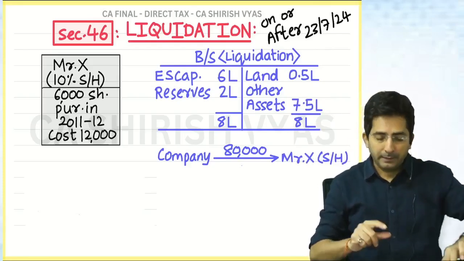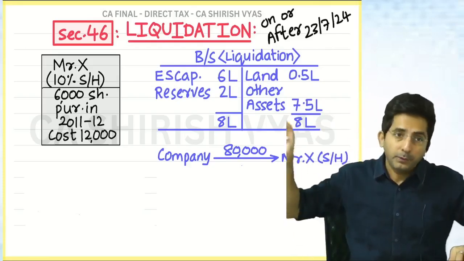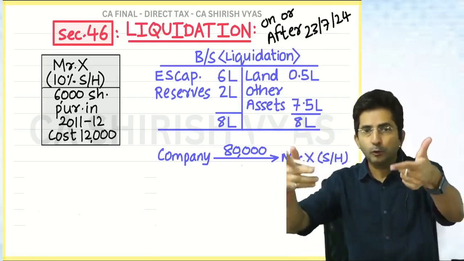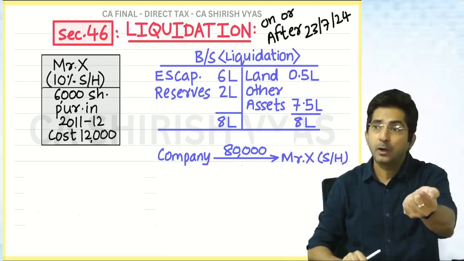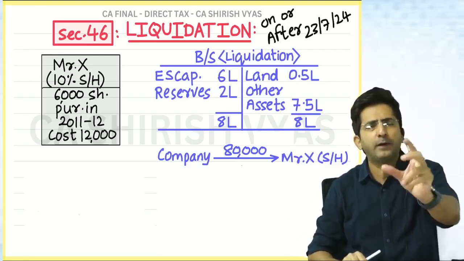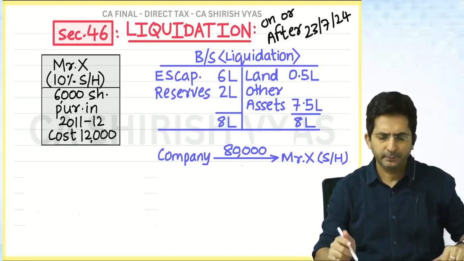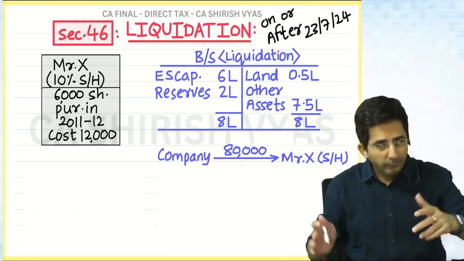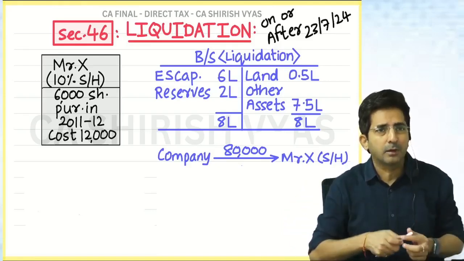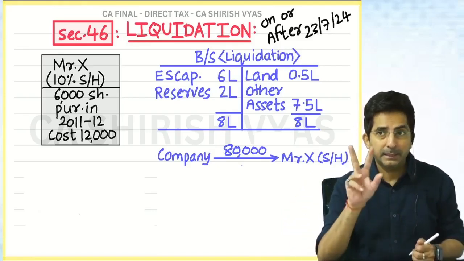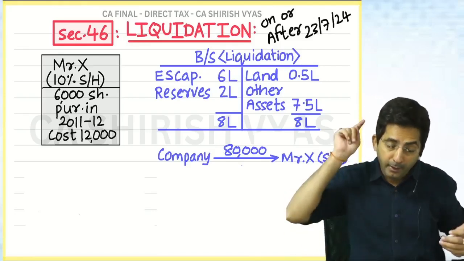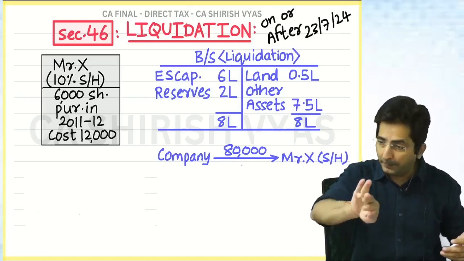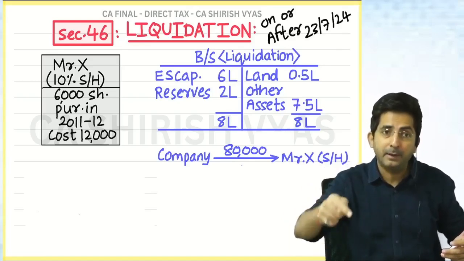I'll do one thing. I will provide you some data with figures. If you try, we can talk clearly. In short, what you have to try is how a shareholder has made a gain. In fact, you try to find out the amount of gain only. Okay, first before that, wait. Will capital gains arise for the shareholder? Basically, I want to first convince you that there will be capital gain for a shareholder. How to compute that I will keep for later. First, capital gain will be computed.